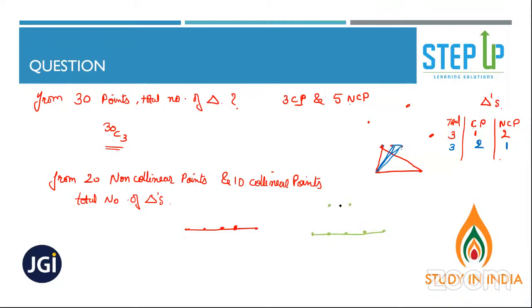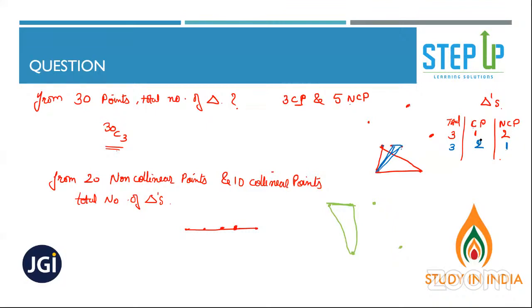But if 2 points are collinear and there are some points which are non-collinear, which don't fit into this line, and you take 2 points from the collinear ones and 1 from the non-collinear, you will get a triangle.